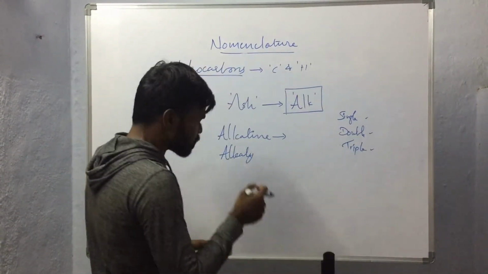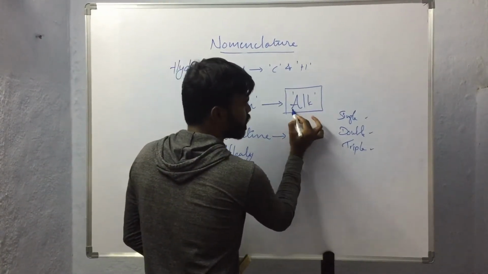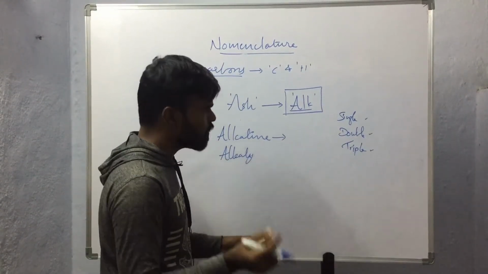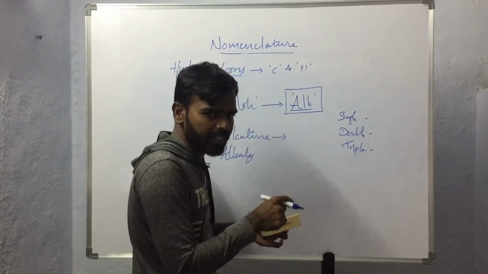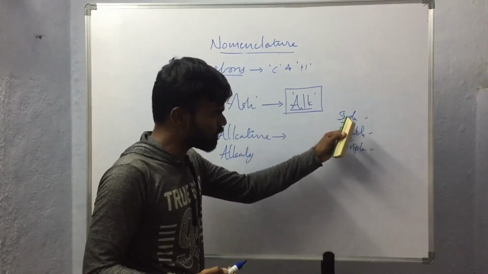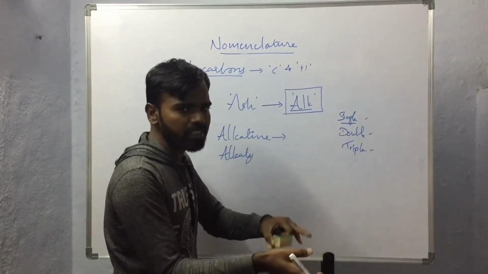For ash forming agents the prefix alk will be used, and the type of bond with which the carbon atoms are bound will be used as the suffix, whether single bond, double bond or triple bond.